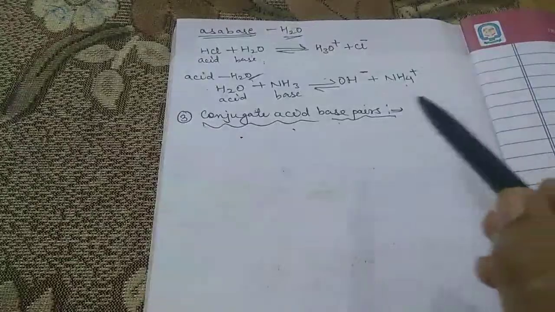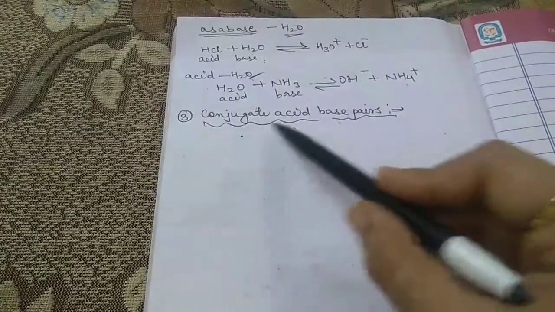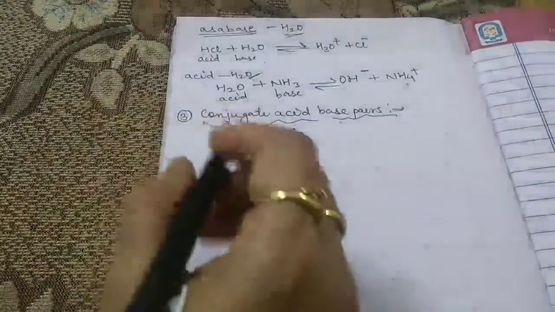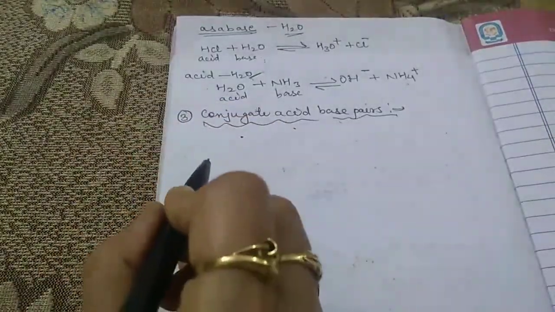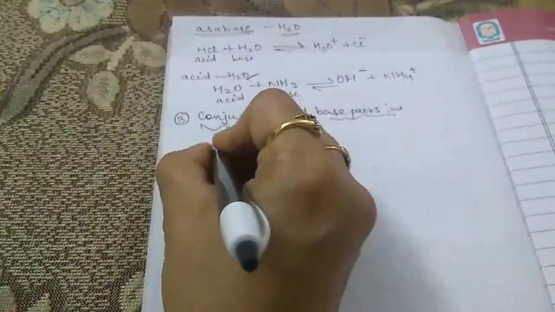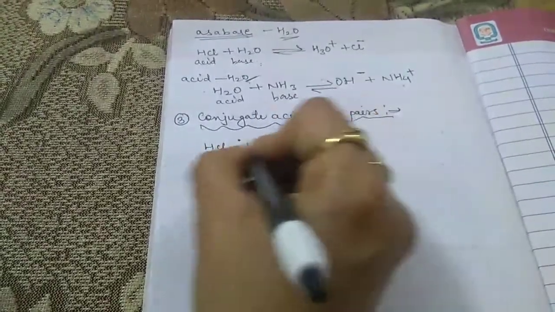The first one is Arrhenius, the second one is Bronsted-Lowry, and the third one is the conjugate acid-base pair. So let us consider a reaction between an acid and a base. For example, HCl combined with NH3.